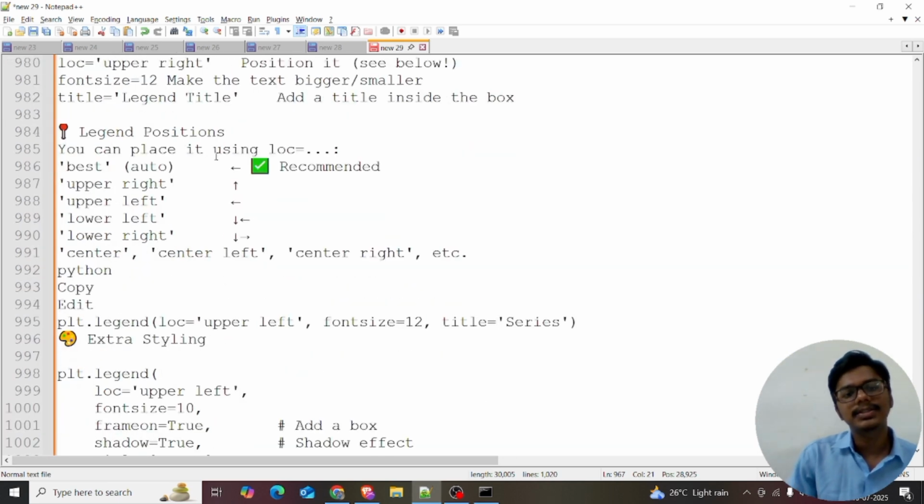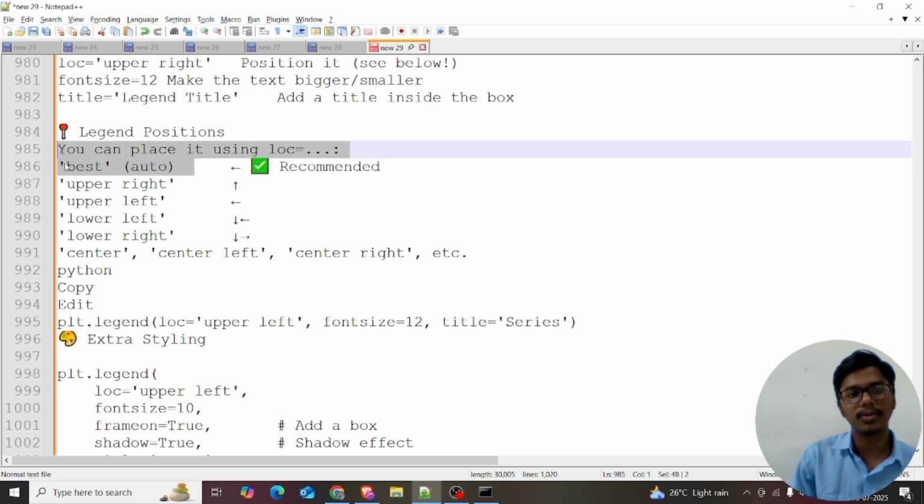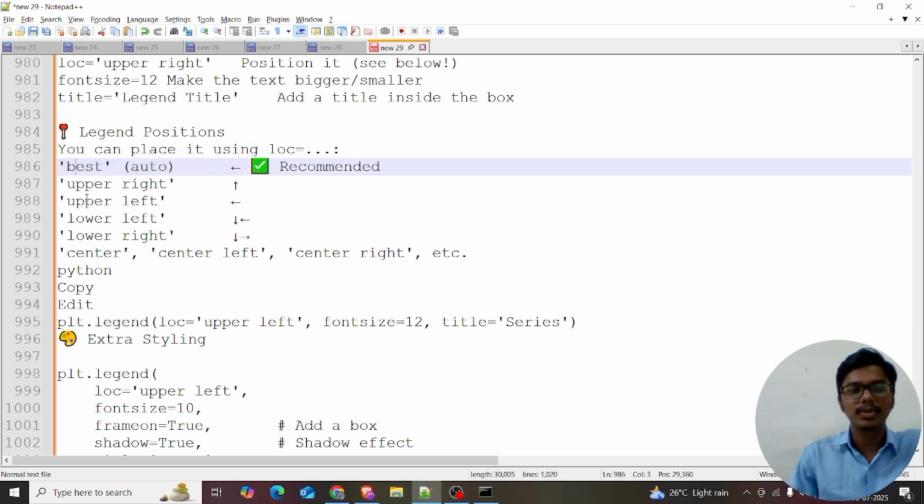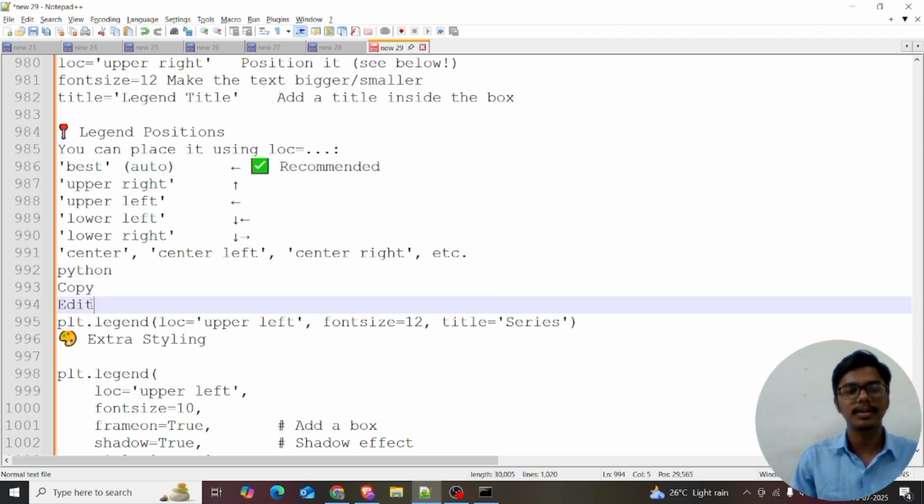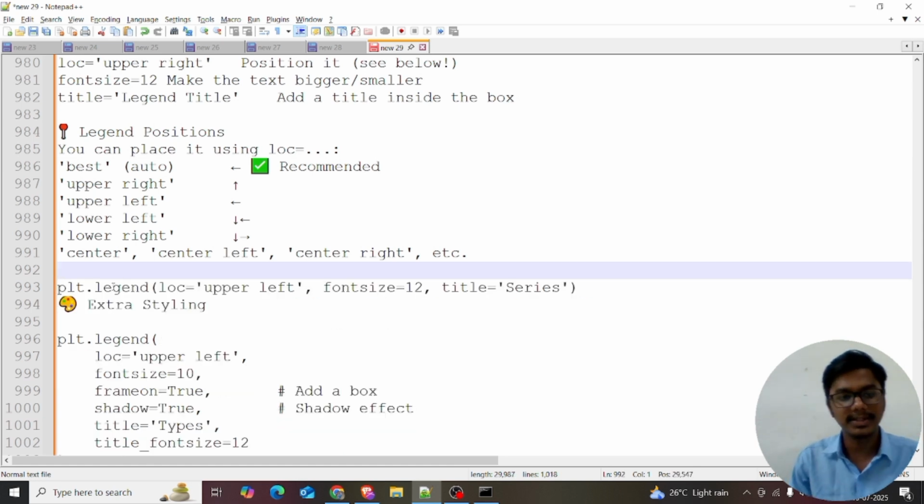You can place it using loc. Loc means location. You can place it best. I just recommend you use best. It's automatic, auto best. Okay. You can place it in the upper right. You can place it in the upper left, lower right, center left, center right, and many things. There are many places you can put it.